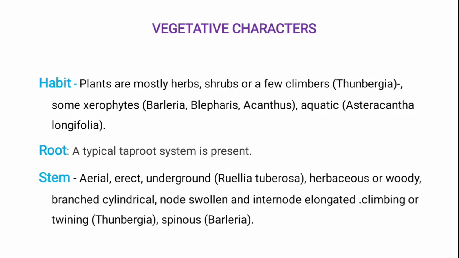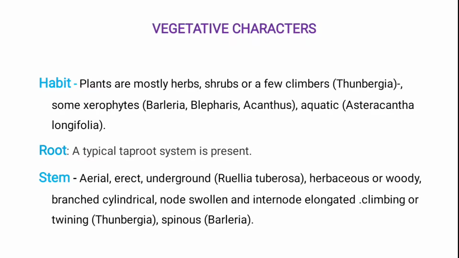Now we discuss the morphological characters: the vegetative characters and the floral characters. First we discuss the vegetative characters: habitat, root, stem and leaves. In habitat, the plants are mostly herbs, a few are climbers, and some are xerophytic. Herb means they attain only a very small height. Then shrub plants have herbaceous wood and their height is between herb and tree. Few are climbers.